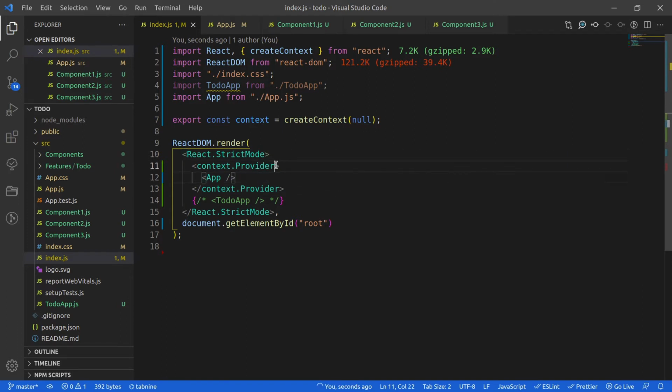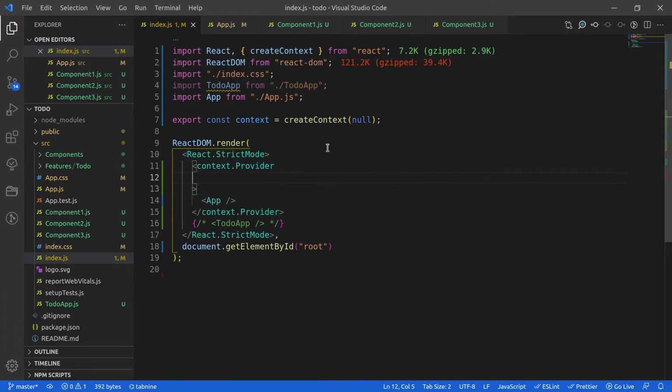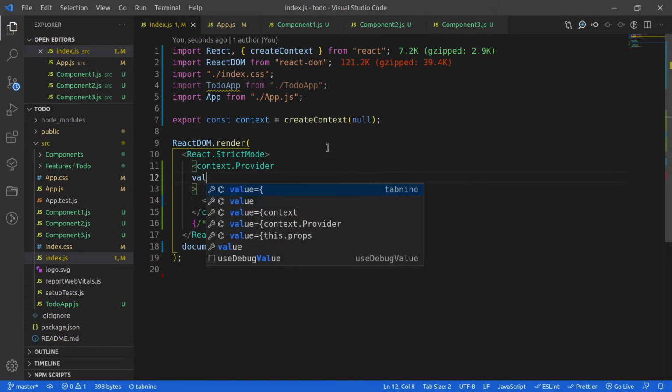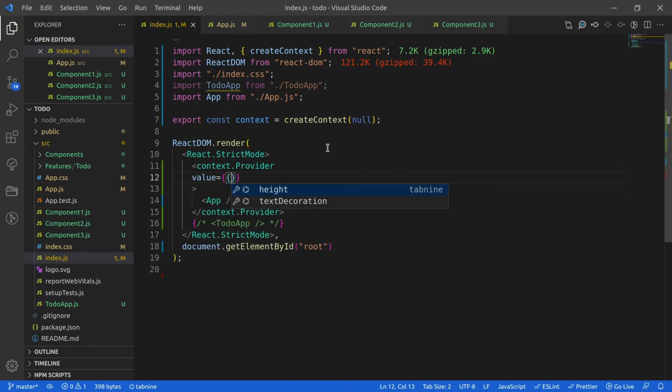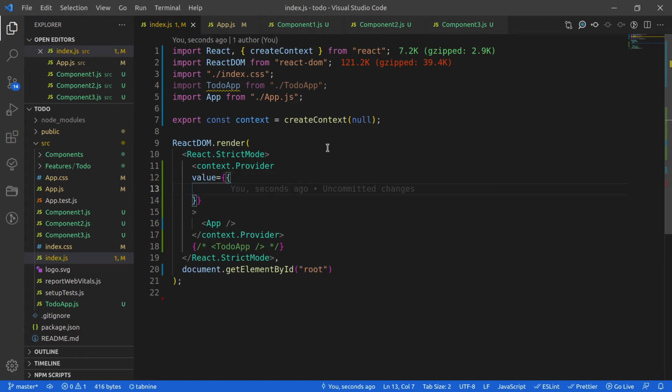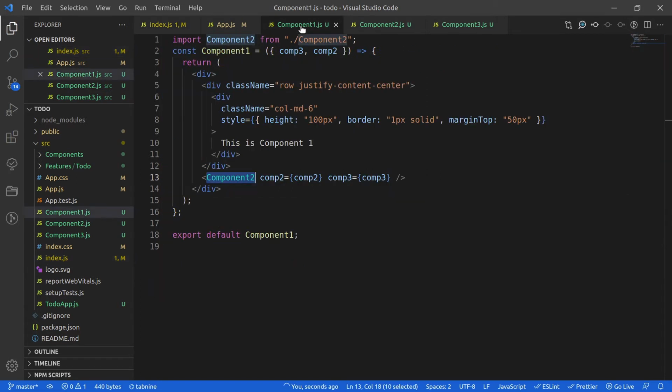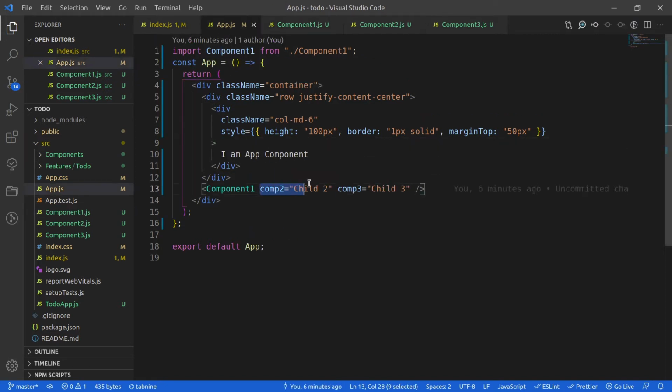Alright guys. Now the provider has a property called value, and this is the actual value which I want to access inside any of my inner components. Earlier, I was providing comp2 and comp3.